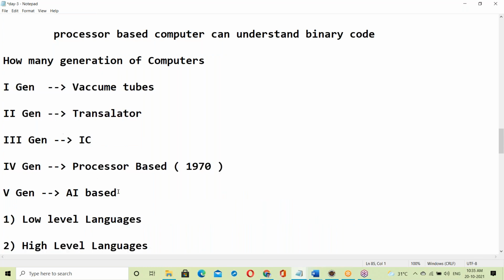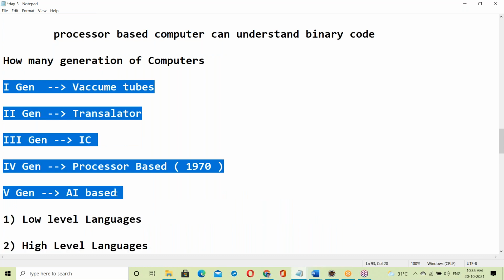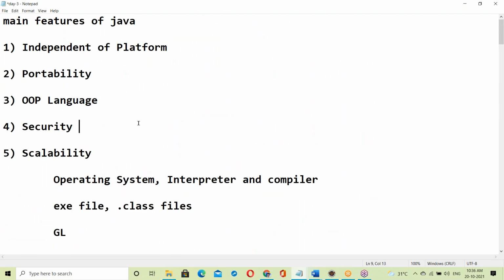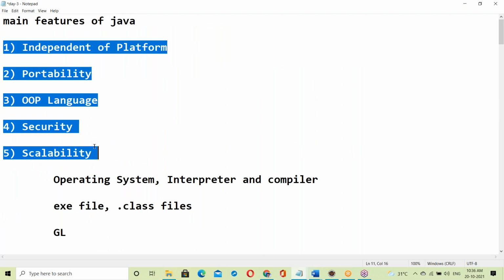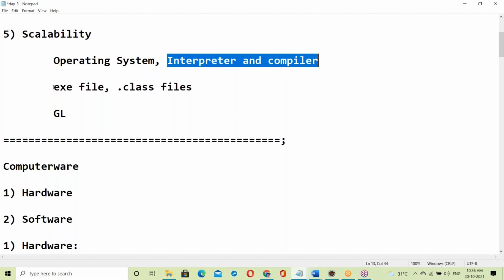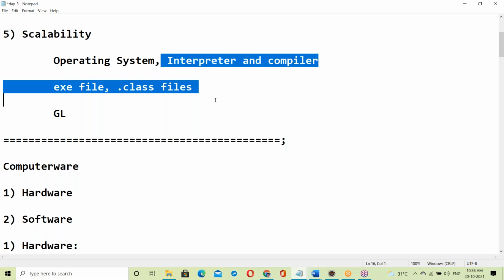So these are generations of computers. Next we'll discuss generations of languages: first generation, second generation, third generation, fourth generation. There are different generations. Let us review all the topics, the main features of Java. To understand these features there are some basics, like interpreter versus compiler, which we have not yet discussed, and .class files. These things we should discuss.